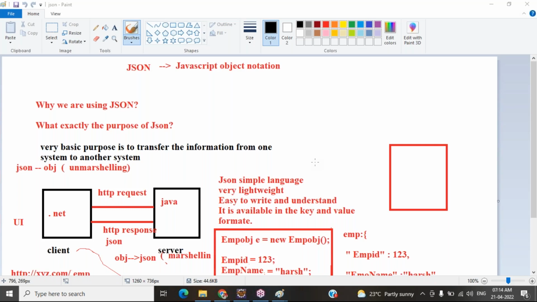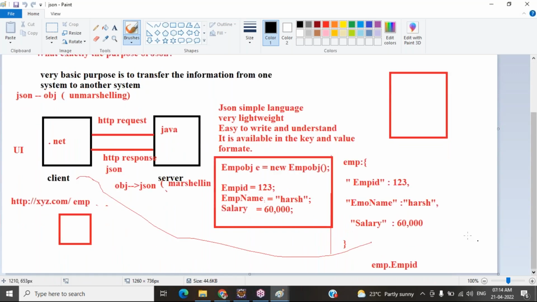Everyone is making use of JSON when they have to send or transfer data from here to there. So why are they going with JSON? Because JSON is a very simple language. Anybody can understand this language. The sample example for JSON is this one. Even people with zero knowledge of coding can understand what data we are sending.